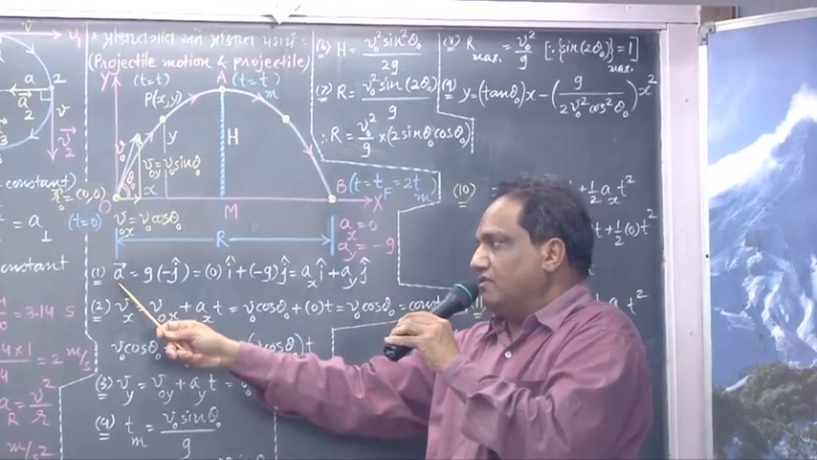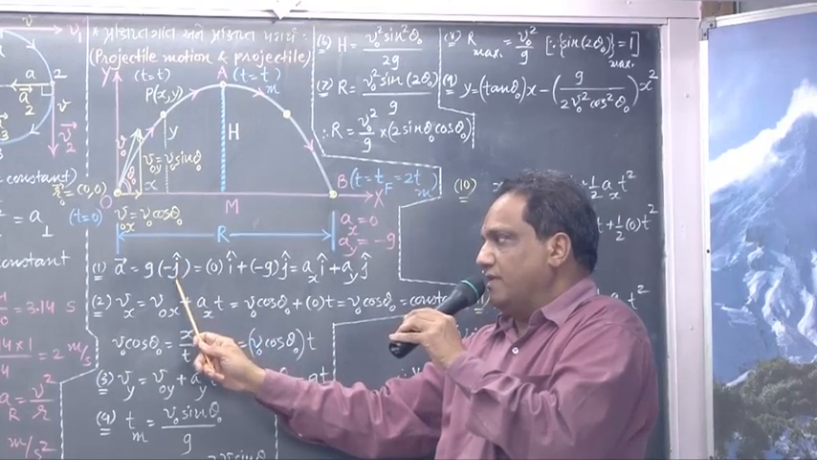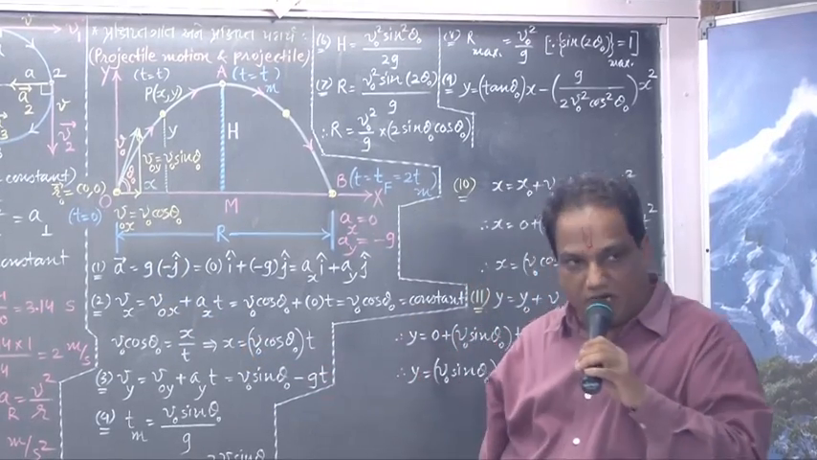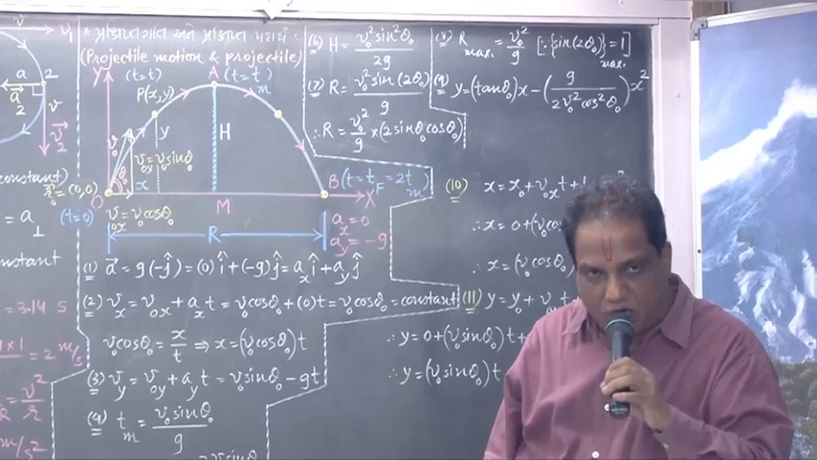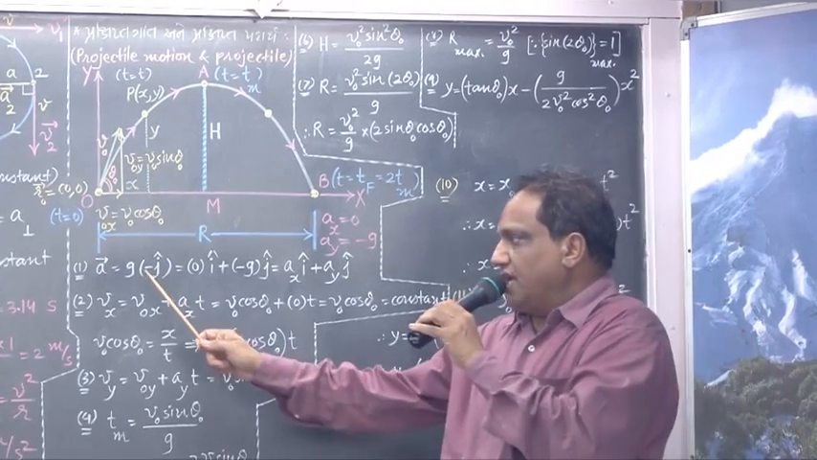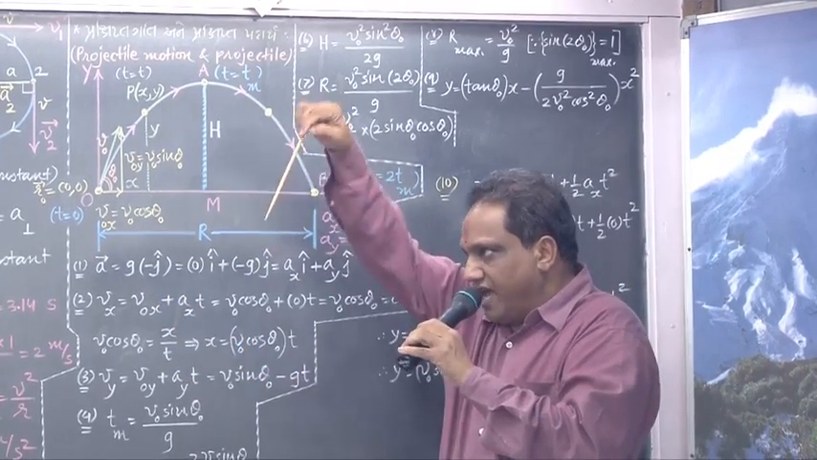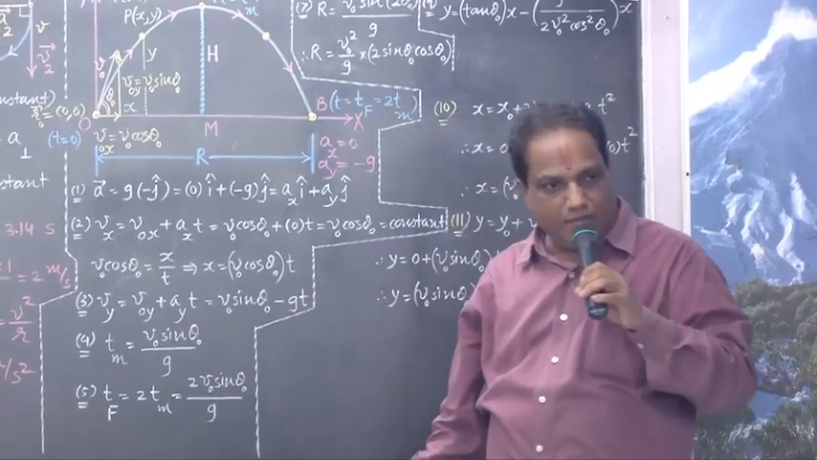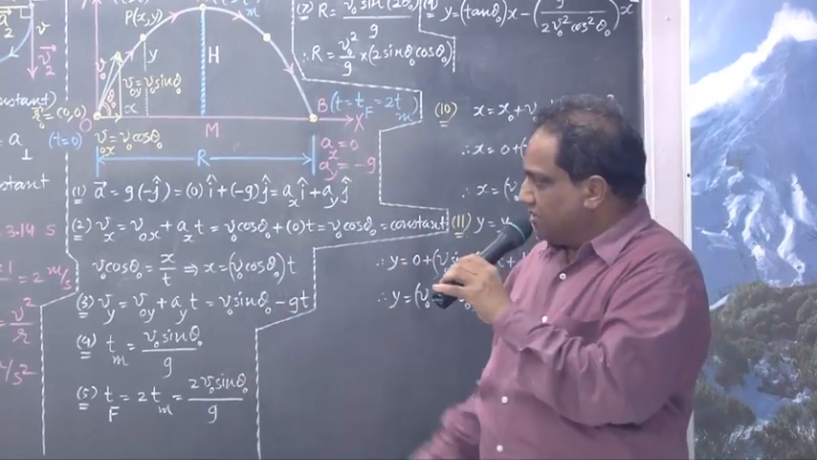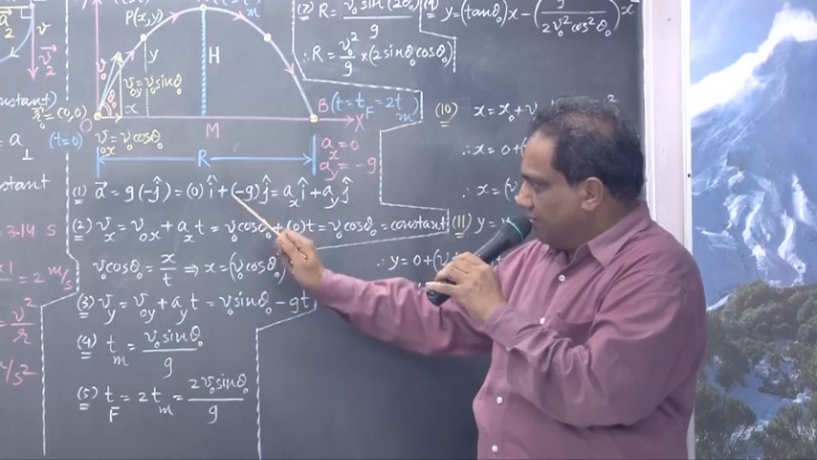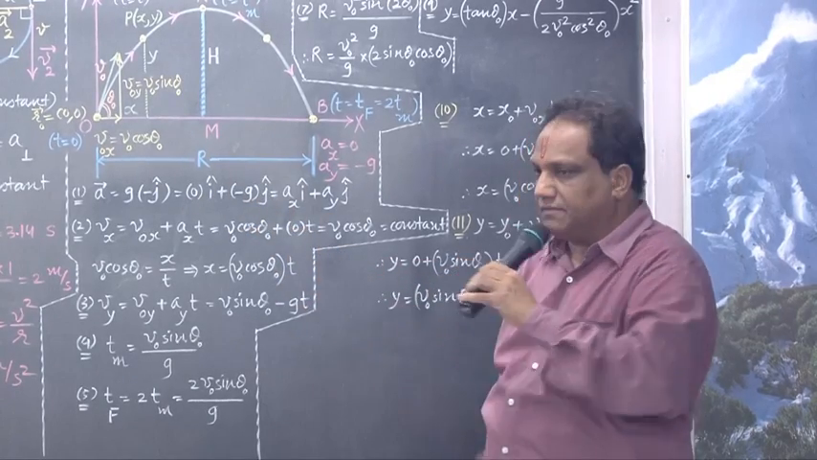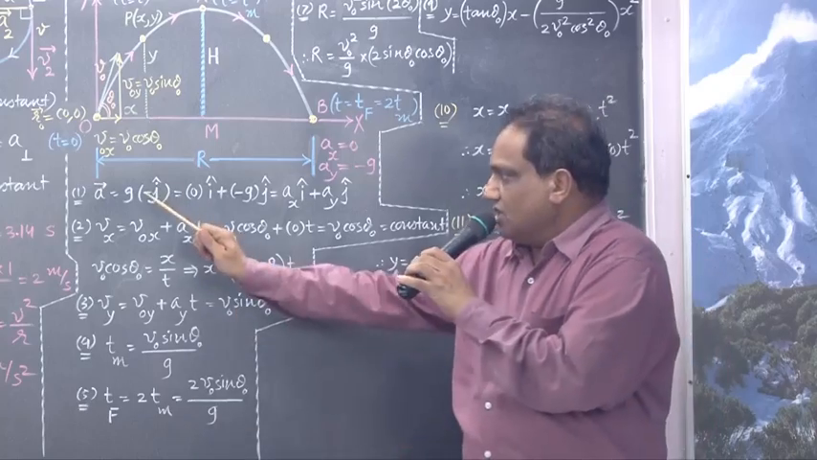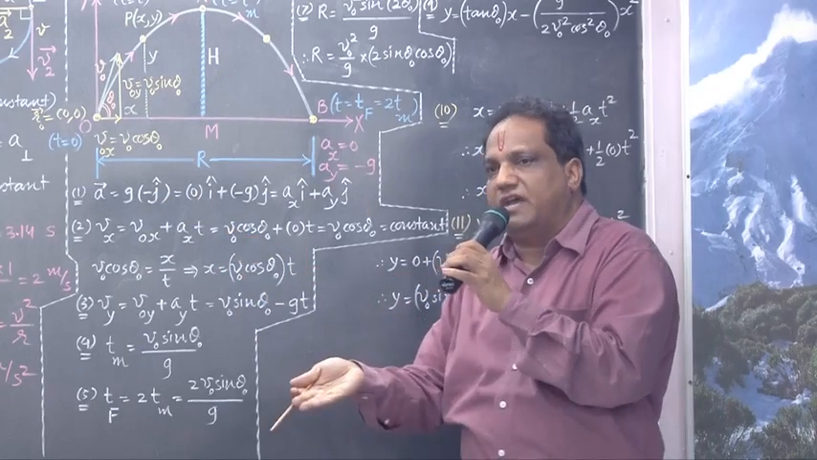Don't you know, vector equals magnitude multiplied by unit vector. Magnitude is g and unit vector along negative axis is minus j hat. Any problem? Can I rewrite it as 0 into i hat plus minus g into j hat? Any problem? 0 into i hat, yeah, 0 vector only, no?